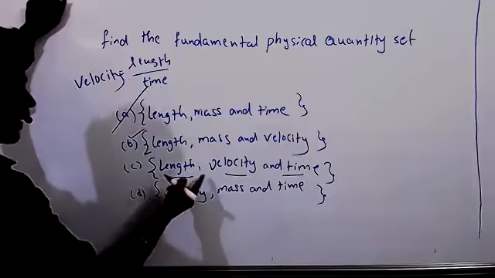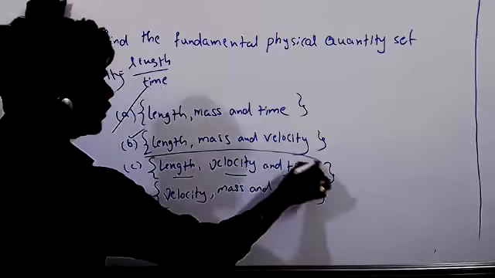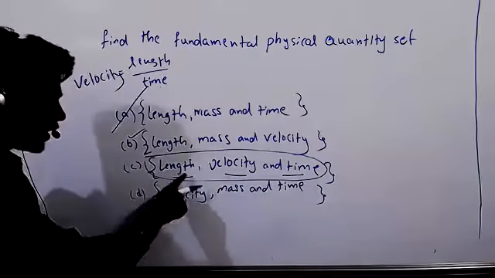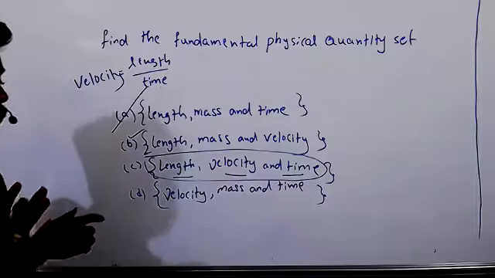So C is not a fundamental quantity set, because in this set, one quantity is depending on the remaining two quantities. It's not independent.